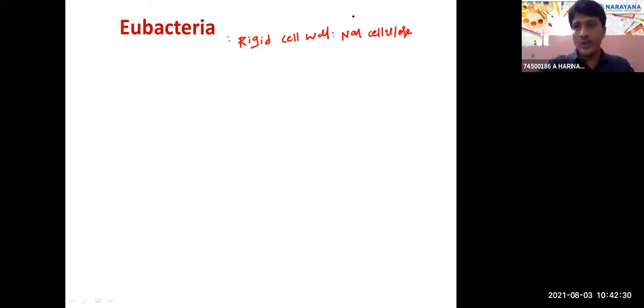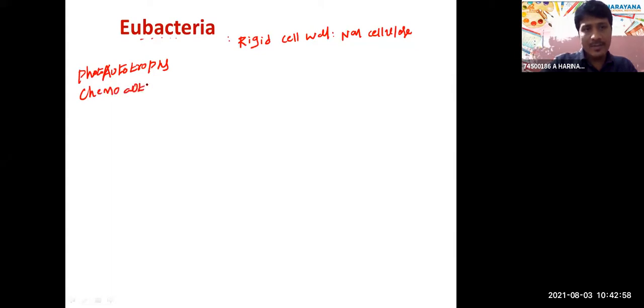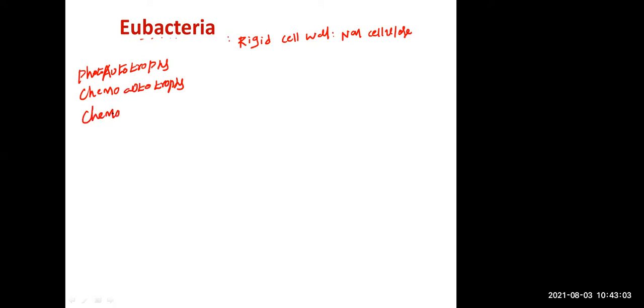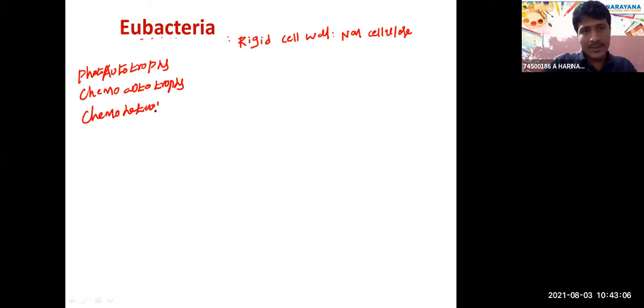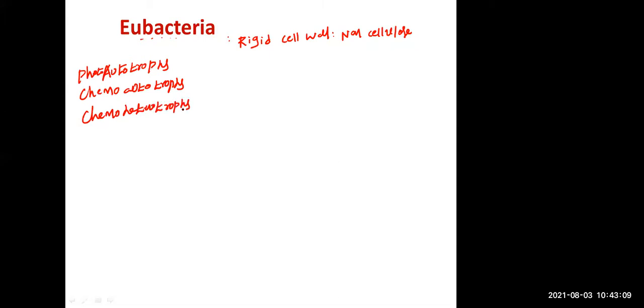In nutrition, all types are present: some bacteria are photoautotrophs, some chemoautotrophs, but the majority of eubacteria are chemoheterotrophs.